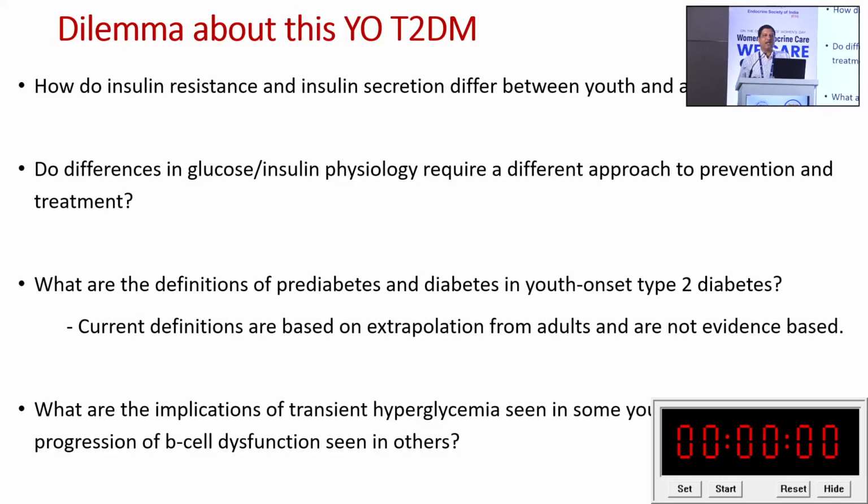Again, from the pre-diabetes and diabetes point of view, for definition, whether it should be the same for youth and for adult, we also don't know, because whatever we are using now has actually been extrapolated from the adult definition to youth onset diabetes. Then again, the implications: if someone is developing transient hyperglycemia, whether they should be followed for a long period or does not require any follow-up, we also don't know.